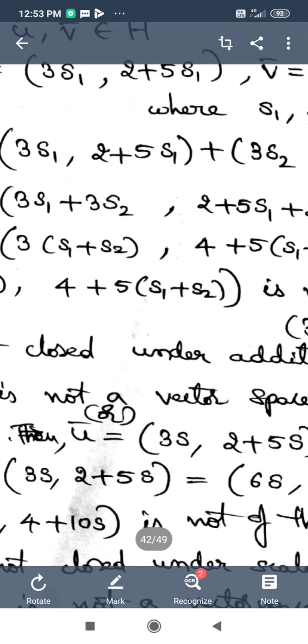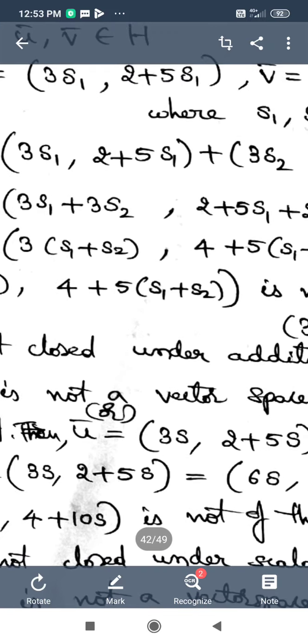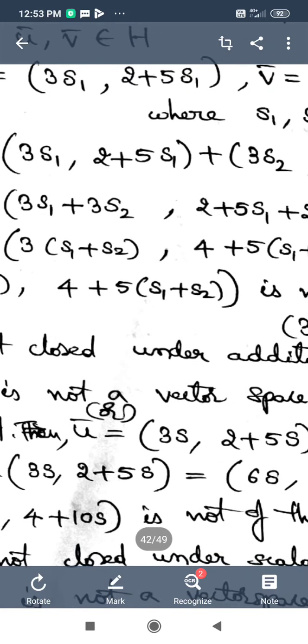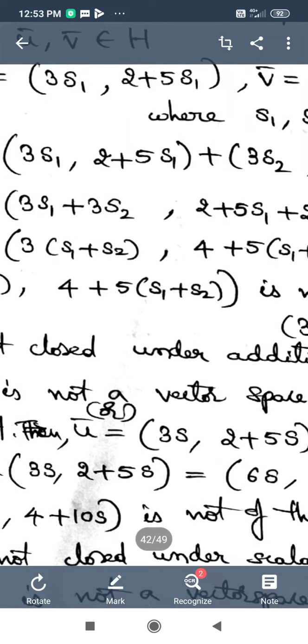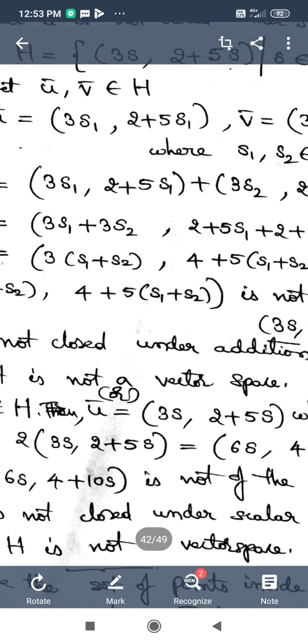This is the distributive axiom, which is the ninth property in the definition of vector space, which is satisfied in the vector space R2, as each element of H is an ordered pair, nothing but an element of R2, and we already know that R2 is a vector space. So by the distributive law we can write 3s1 plus 3s2 as 3 times s1 plus s2.